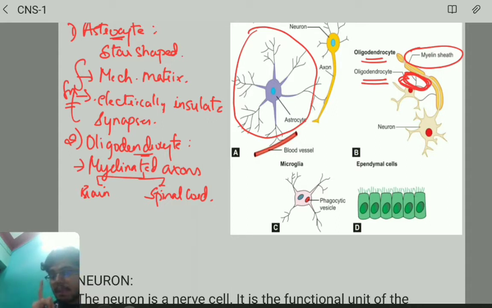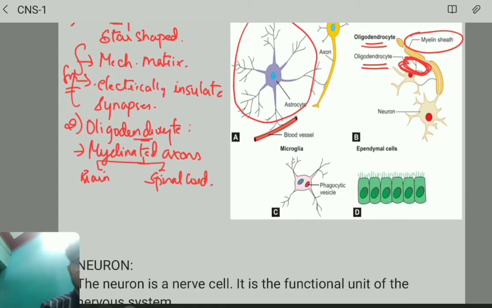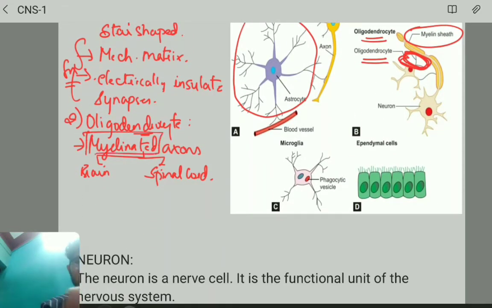So it has the capability to form myelin sheath. Because of this myelination, the action potential is conducted in which fashion? Saltatory fashion. Very important. This is how the action potential is conducted.